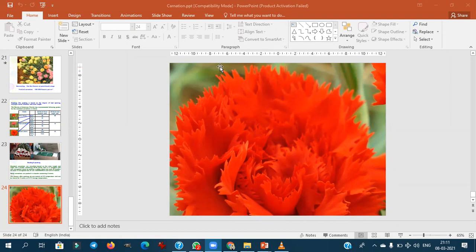Then some of the important recently released varieties of IIHR: Arka Flame, Arka Tejas. You should remember IIHR and IARI varieties. Dianthus: Dios means God, Anthos means flower. Okay. The national flower of Spain is, yes, the national flower of Spain is carnation only. We're dealing with the carnation. That's why the answer will be carnation.